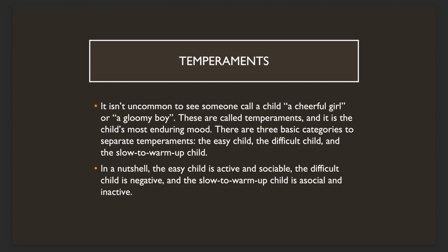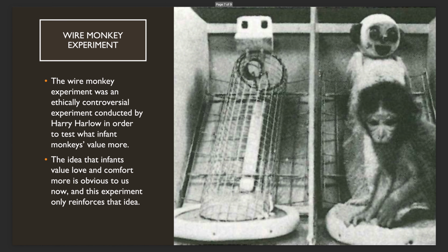It isn't uncommon to see someone call a child a cheerful girl or a gloomy boy. These are called temperaments, and it is the child's most enduring mood. There are three basic categories to separate temperaments: the easy child, the difficult child, and the slow to warm up child. In a nutshell, the easy child is active and sociable, the difficult child is negative, and the slow to warm up child is asocial and inactive.